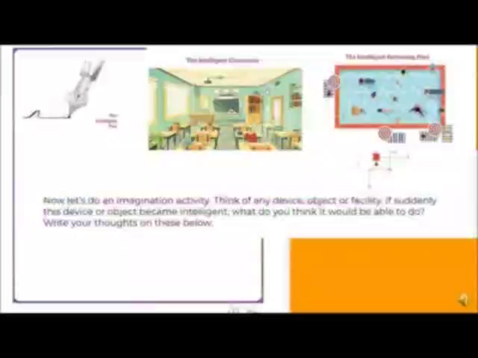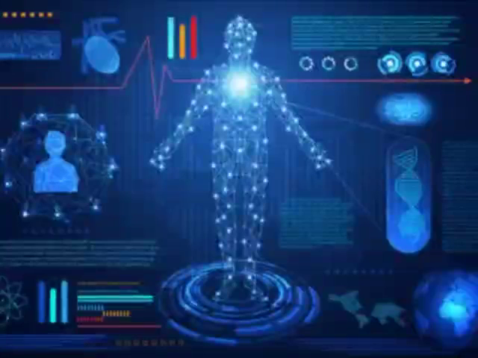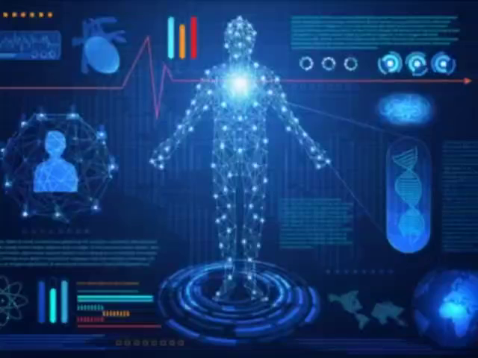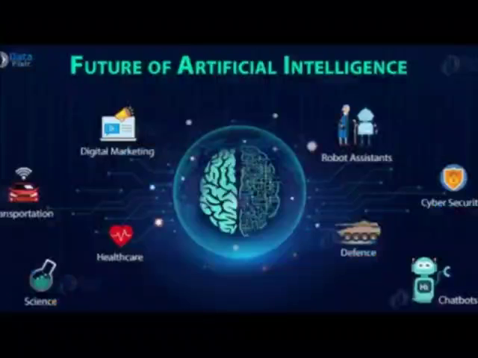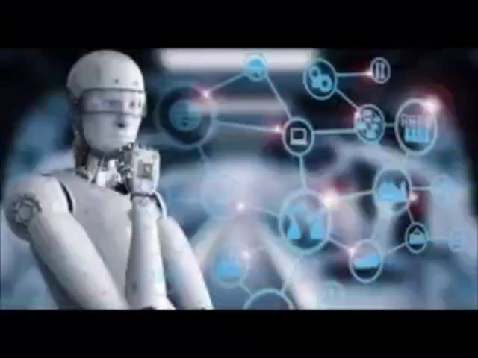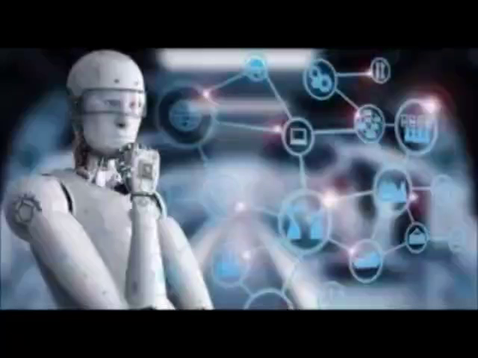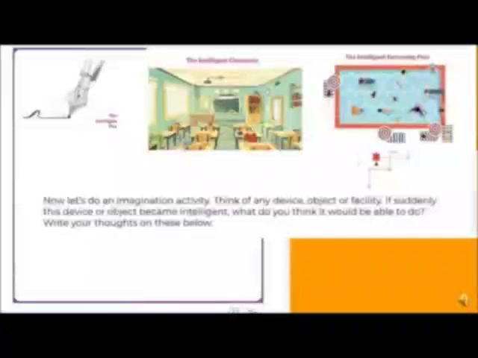This is a task for you, something you have to imagine, and this is the motive behind conducting all these sessions, because we want our students to start thinking, start imagining, and start innovating something for themselves and for the community. So this is an imagination activity in which you need to think about any device, any object, any place, or anything you wish, maybe your home, or maybe your favorite toy, anything. You just need to make that thing or object or device intelligent. Imagine what that thing could be if it becomes intelligent.